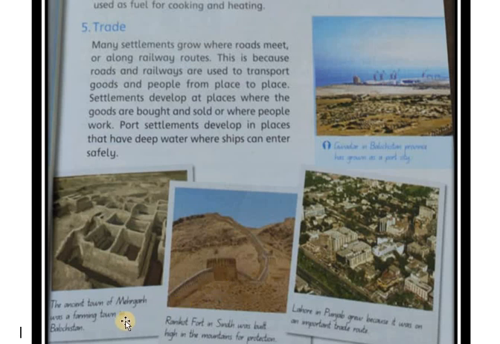The ancient town Mehrgarh was a farming town in Balochistan. You can see the people were farming here. You may see here Ranikot Fort in Sindh was built high in the mountains for protection. Lahore in Punjab grew because it was an important trade route. You can see here is a route. Gwadar is a trading place. So all these pictures show that trading, good soil, and all the basic reasons are required for settlement.